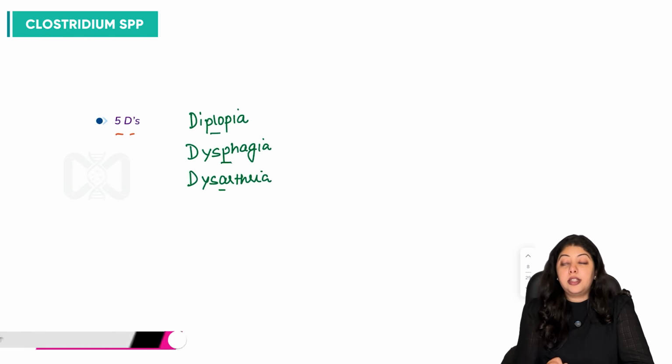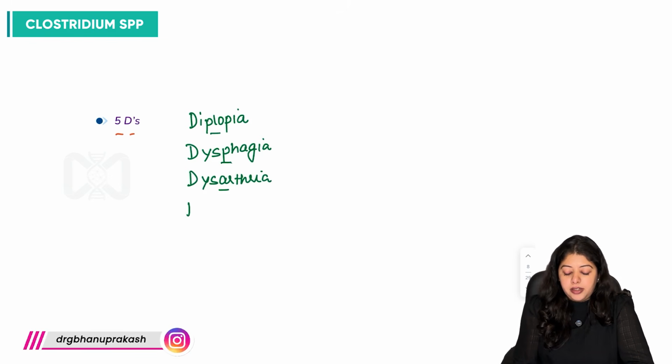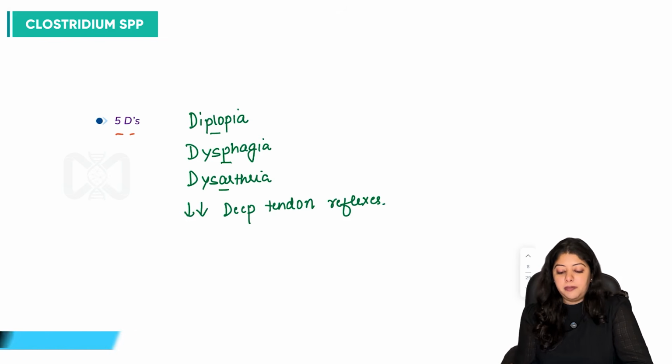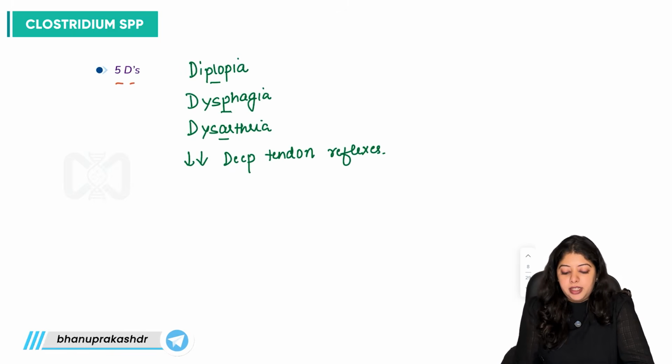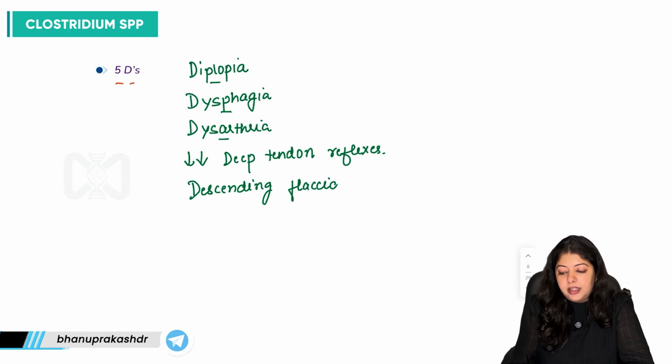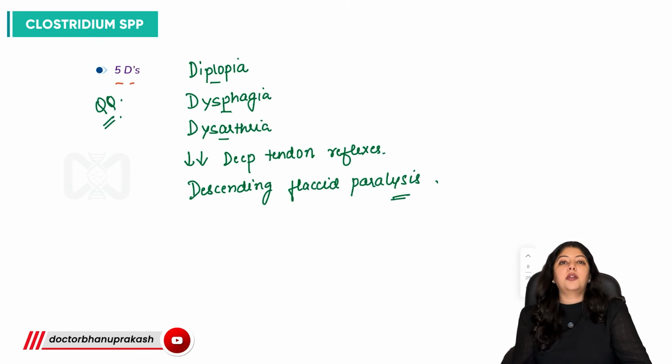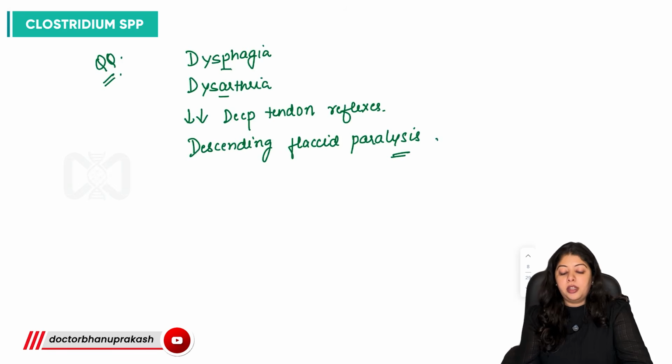Diplopia, dysphagia, dysarthria. Then there will be decreased deep tendon reflexes. Since there is flaccid paralysis, there is going to be descending flaccid paralysis. So these are the 5 Ds you must remember for Clostridium botulinum infection, right?